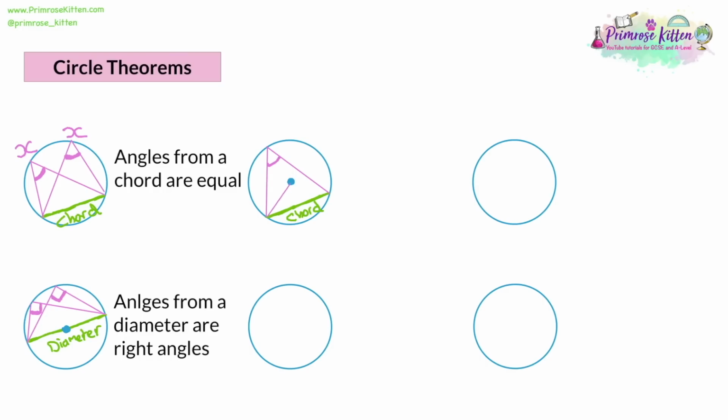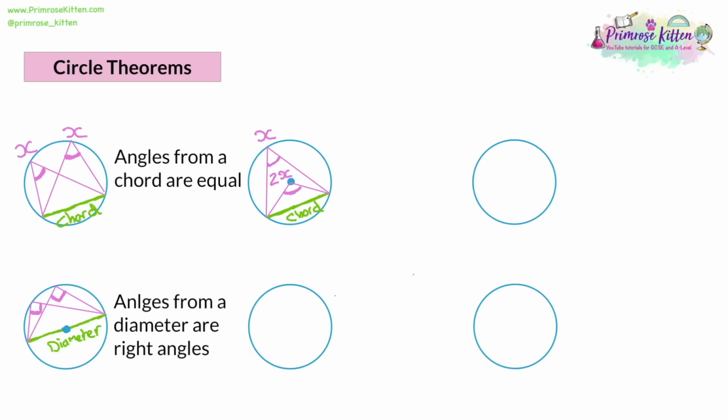We are going to draw an angle from the chord to the center. And you can see that that angle looks quite a bit larger. Now, if we call the angle at the edge X, the angle in the center would be 2X. It's going to be twice as big.